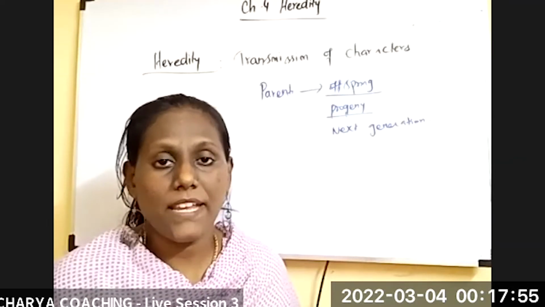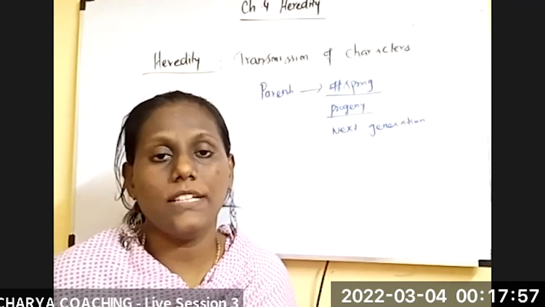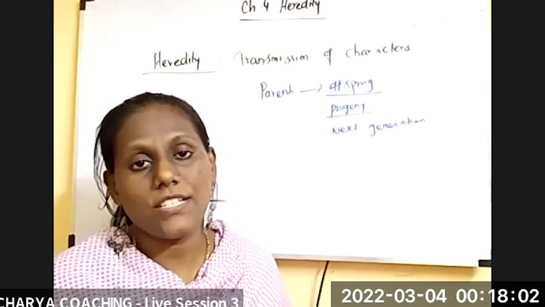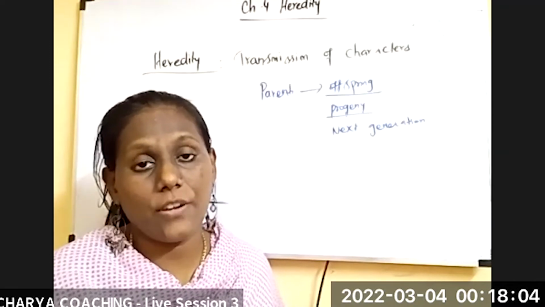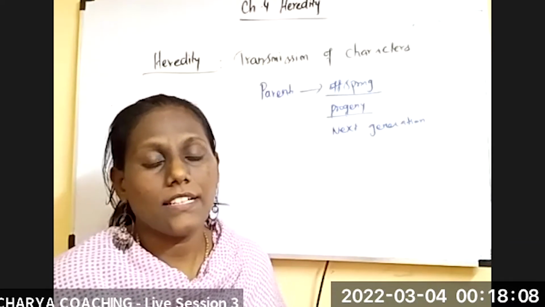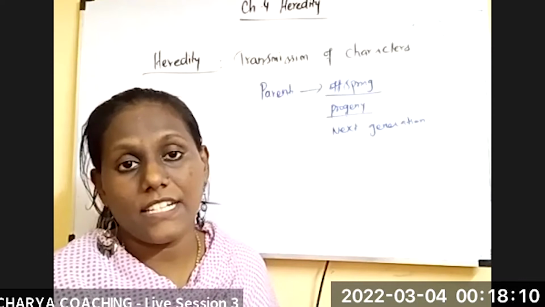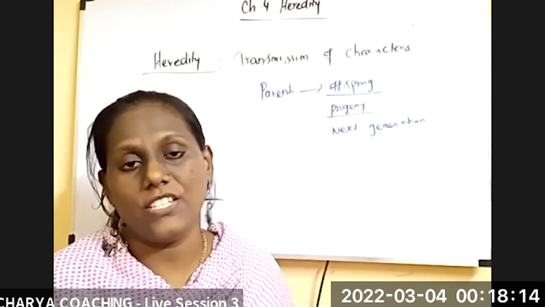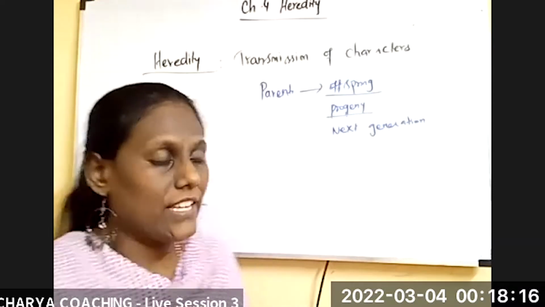This is the basis for all the important characters or traits which the children, or the generation, are inheriting from the previous generation. Because of this heredity, as the characters get transmitted, a lot of variations also occur in the generation. So what does variation mean?